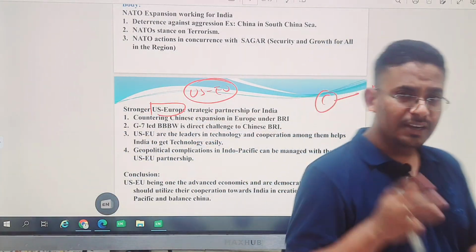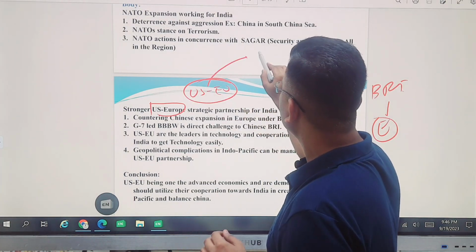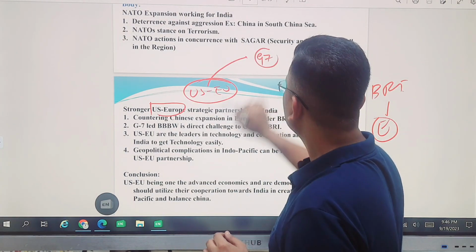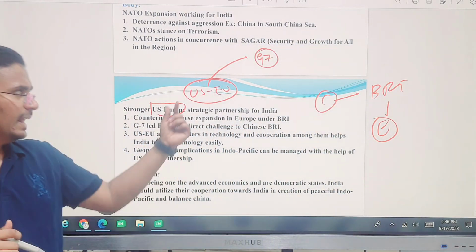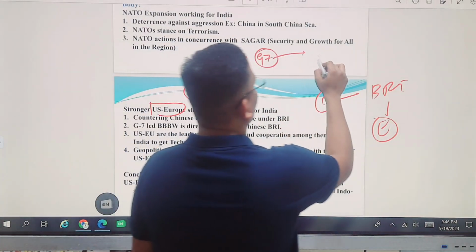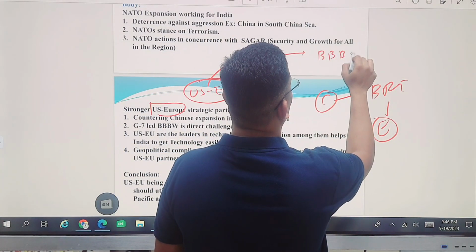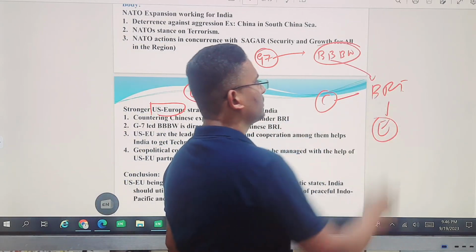So for US and EU, the best outcome of this US-EU relation is the G7. The G7 grouping is the best outcome of these two agreements or these two alliances. So what is G7 doing? The Build Back Better World initiative, which is directly countering BRI.